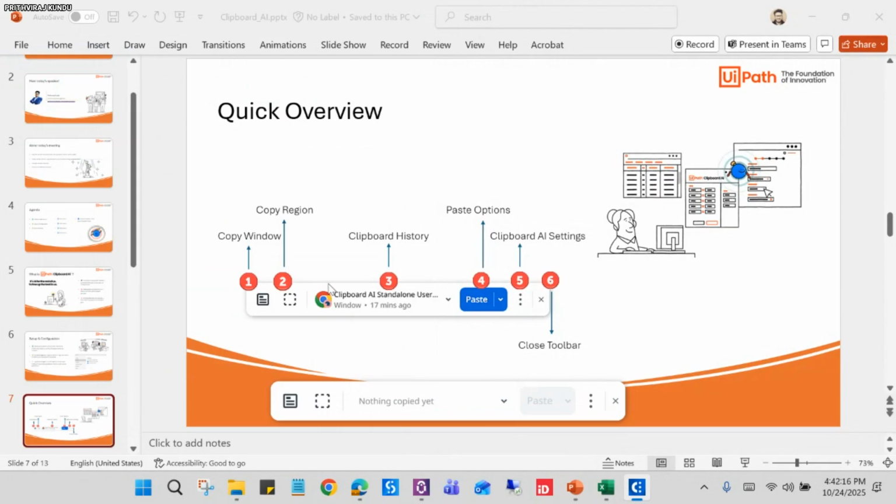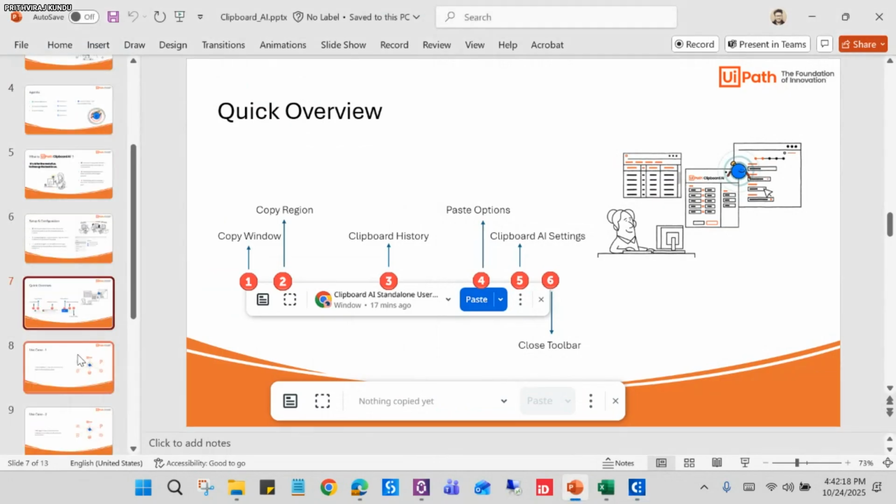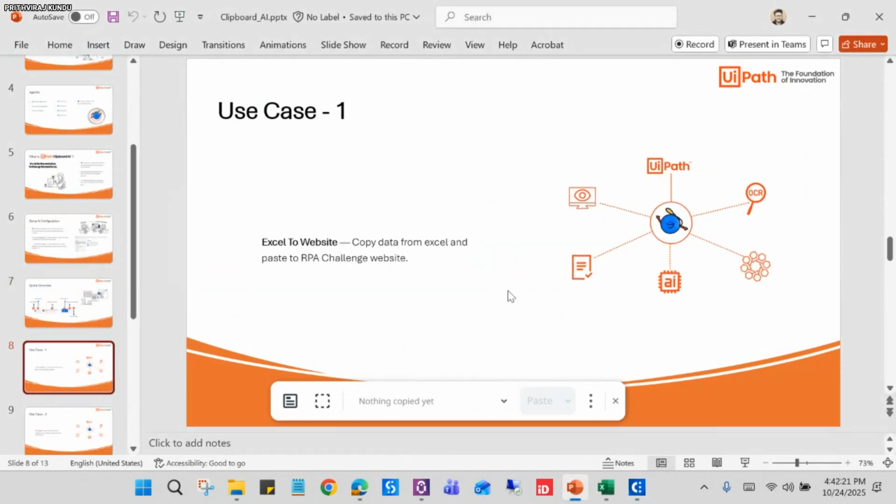Now, quickly go through. Now coming to our use cases. I will be showing you multiple use cases. This is the first use case: data extraction from Excel to website. By doing this, Clipboard AI can extract or copy the data from any Excel sheet, and it can paste those copied data into the website. So let me show you the use case.